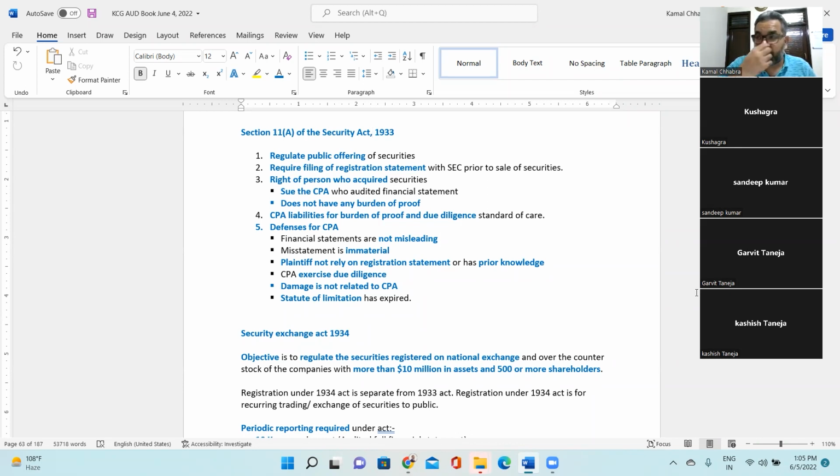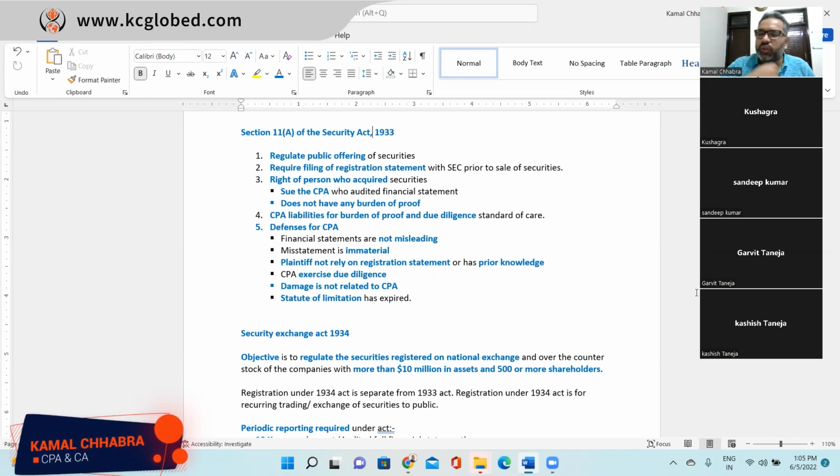So the statute of limitation says that if you need to sue any person, there should be a time limit to it, right? For example, in the year 2000, somebody committed a fraud against me and cheated me, and now in 2022, can I file a case against him after 22 years? No, sir. The answer is no. So there is a certain time limit in which you need to take action, in which you need to file the case against the CPA.